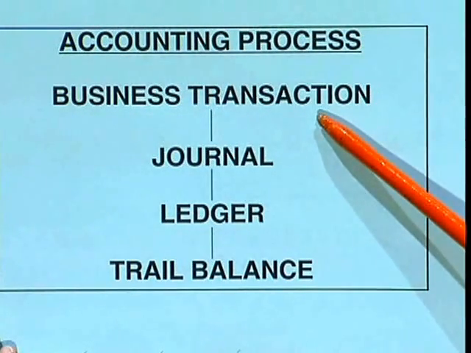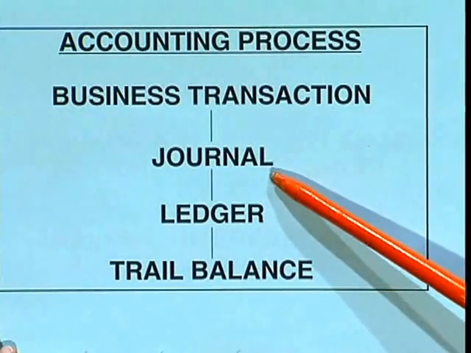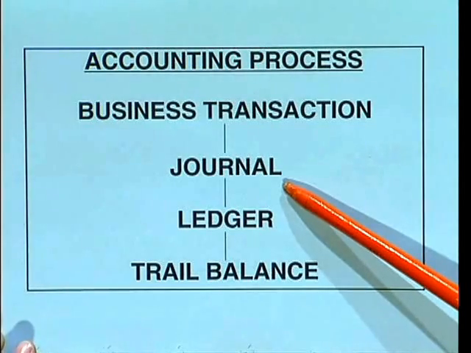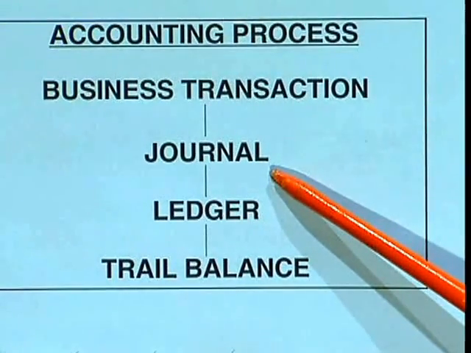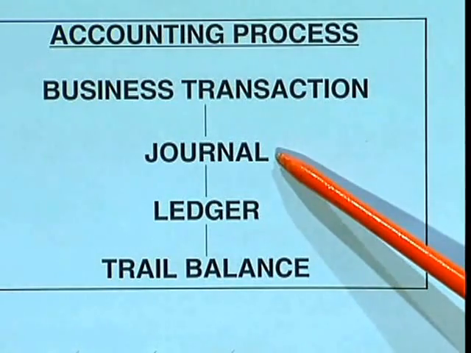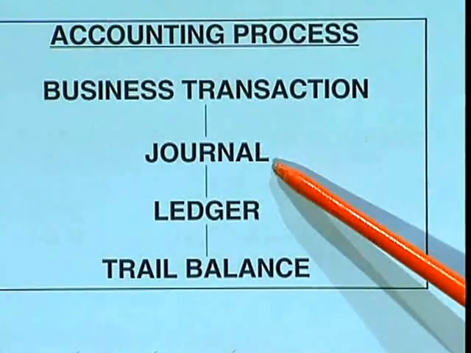After seeing that transaction, what you do is you prepare the journal. You write the journal entries. What is a journal? What is its format? All this we are going to see in the next few minutes. So journal, it is a book of original entry. So you are going to prepare the journal. By writing all the journal entries in the book of journal, the first step is over.